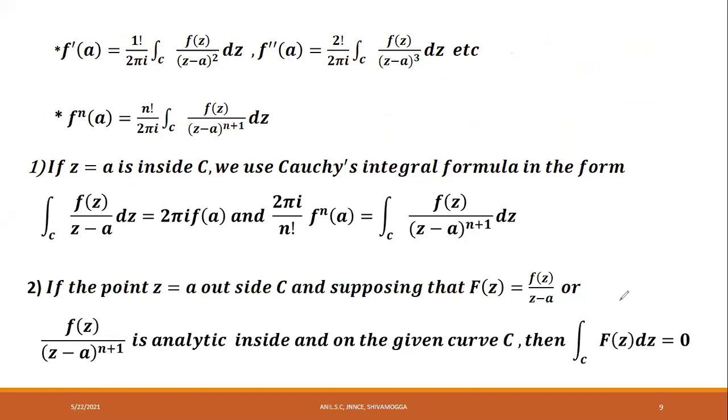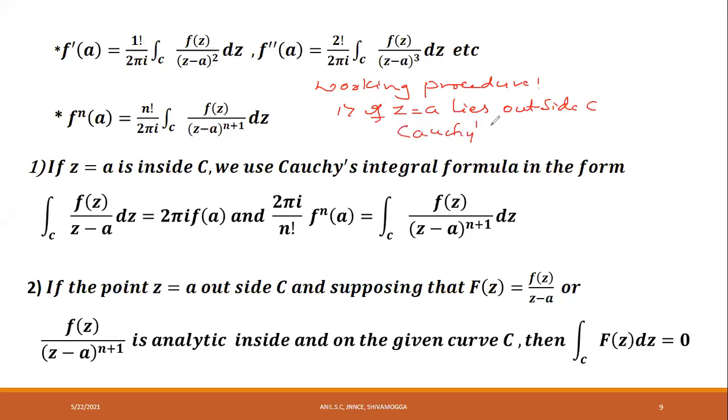Next, while solving the problem, you have to follow two rules. First rule or working procedure: if z is equal to a lies outside C, then Cauchy's theorem is applicable. You remember this rule. If z is equal to a lies outside C, Cauchy's theorem is applicable.